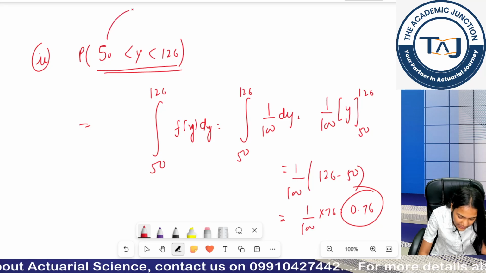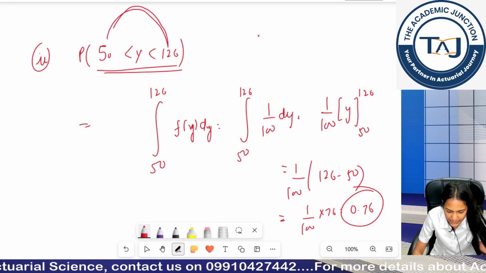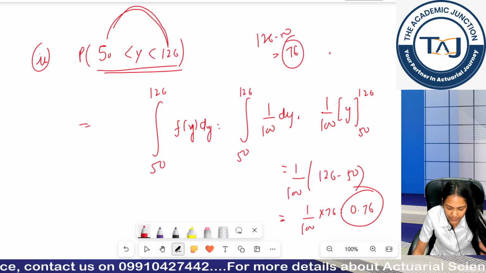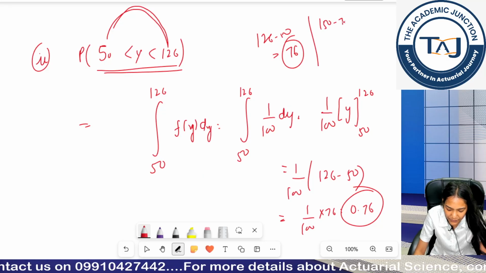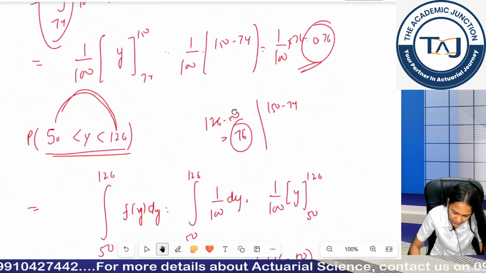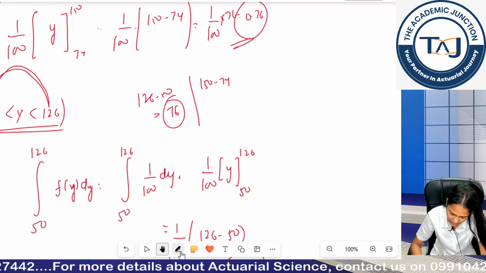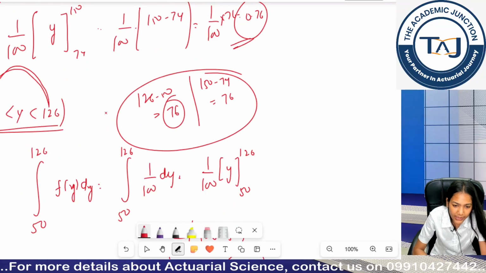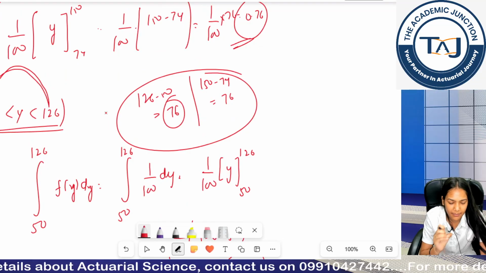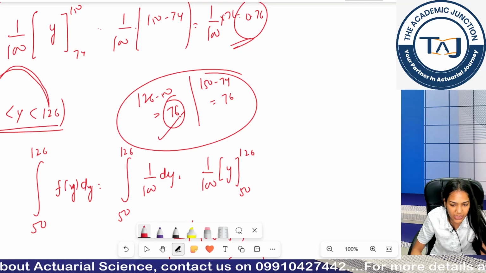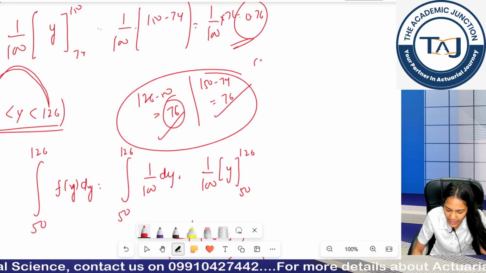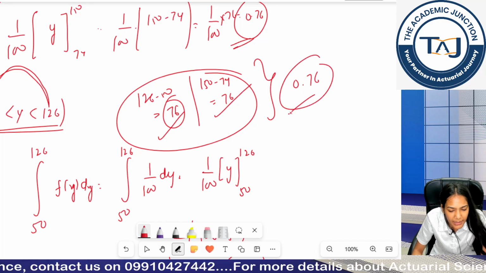Now calculate the distance between 50 and 126. 126 minus 50 was 76. Calculate the difference between 150 and 74, in the upper question, the upper range. The difference is 76. It means in a uniform distribution, here I was getting a distance of 76 units between my range, and here also I was getting a difference of 76 units between my range, and in both cases I had the same probability.